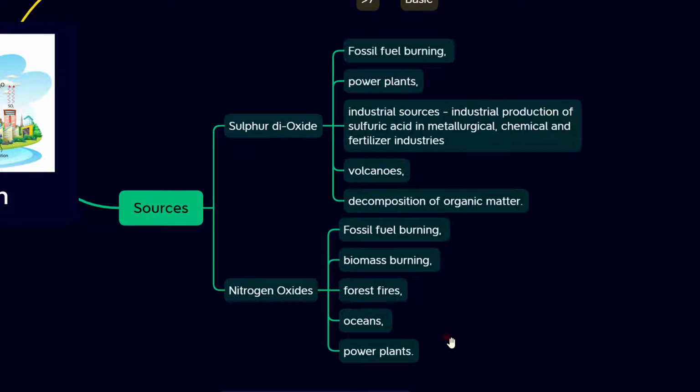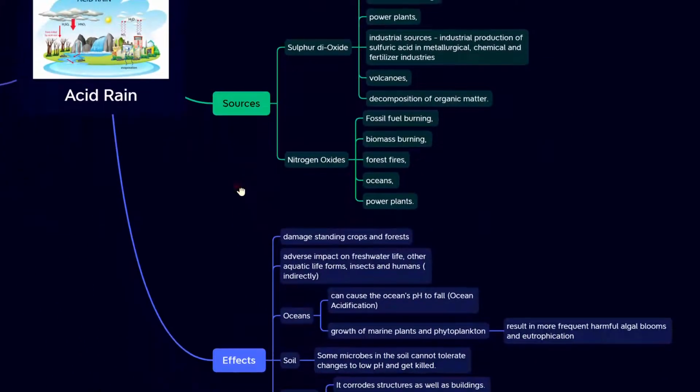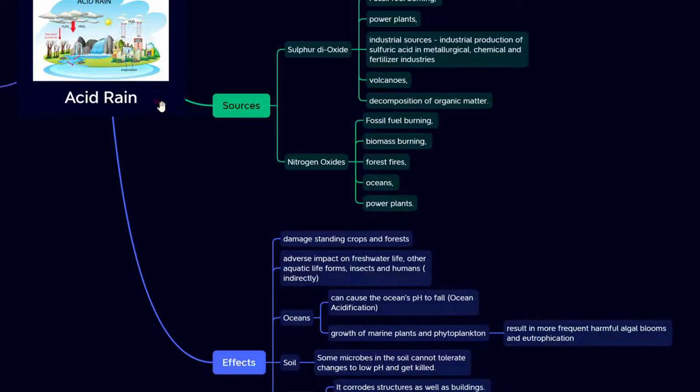In a nutshell, sulfur dioxide and nitrogen oxides are basically emitted during fossil fuel burning or forest fires, from power plants, from volcanoes, in the decomposition of organic matter, or from any metallurgical, chemical, or fertilizer industries. So these are basically the sources. Now, as you have seen, what is acid rain, the pH range, and the whole scenario of how it is formed, what it does after forming clouds and after raining.